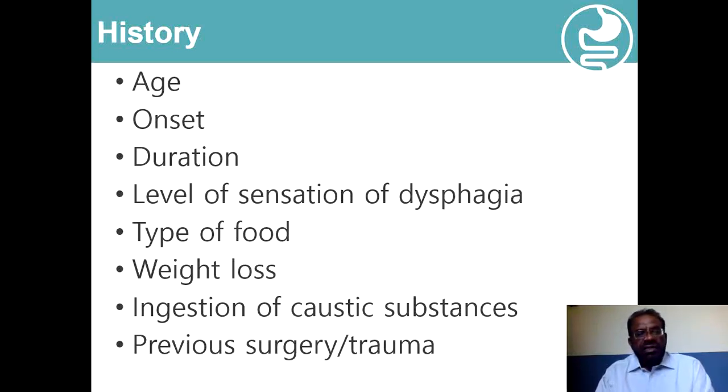Mechanical dysphagia, which results from obstruction of the food passages and does not allow the normal size of the bolus to pass through these narrow passages, will be mainly associated initially with solid foods, and as the disease progresses and the lumen becomes more and more narrow, then liquids will also be involved.